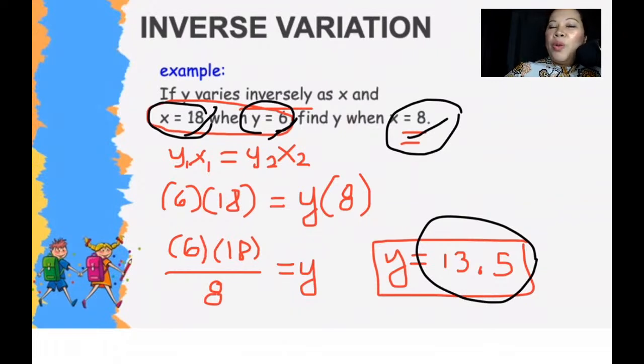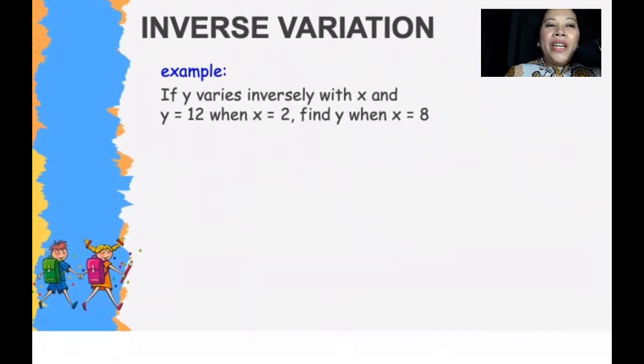Okay, I hope you're getting the hang of it. Inverse variation is opposite relationship. Another example. If y varies inversely with x and y is 12 when x is 2.